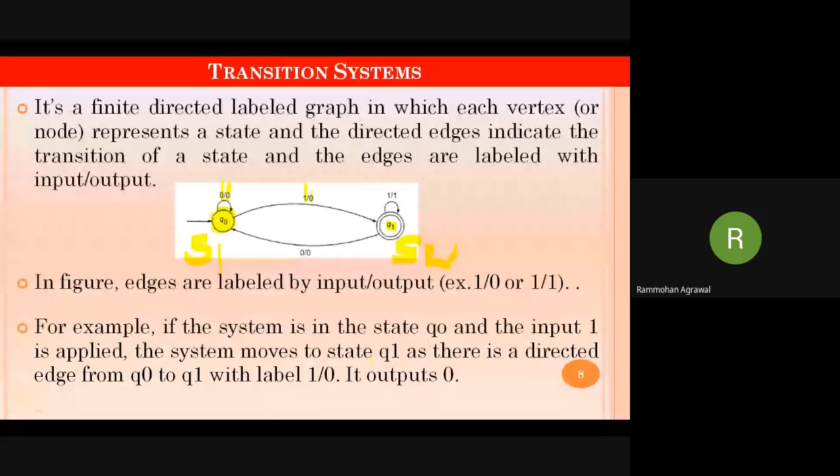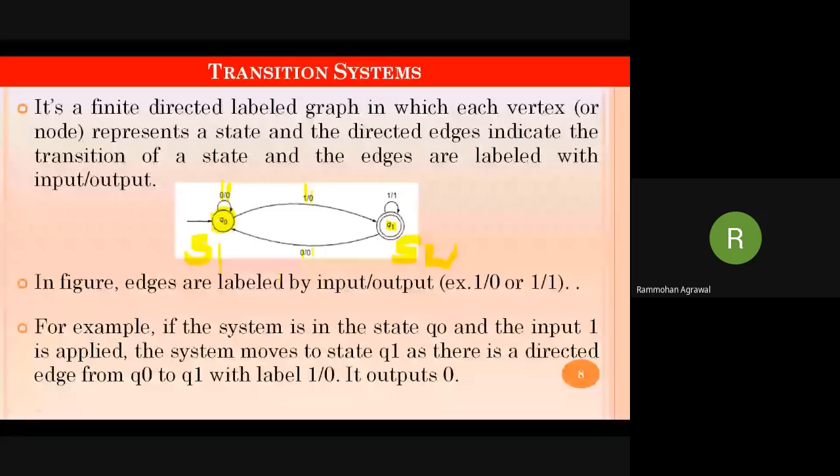Whenever an input is applied to a state, the state may get changed. May means it is not compulsory that it will change. When 0 is given as input, it stays in the same state. But when 1 is given as input, it changes the state to Q1 and the output is 0.